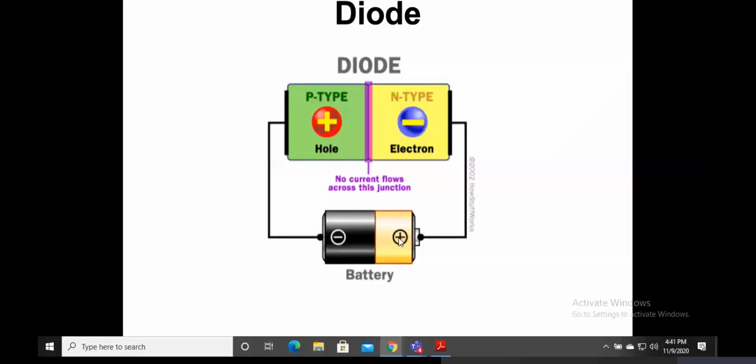All right. So when I connect my positive terminal of my battery to my n-type and the negative terminal of my battery to my p-type, no current flows across the junction. So this is the most important understanding when it comes to a PN junction. When we do forward biasing, our PN junction conducts electricity. When we do reverse biasing, it doesn't conduct electricity.